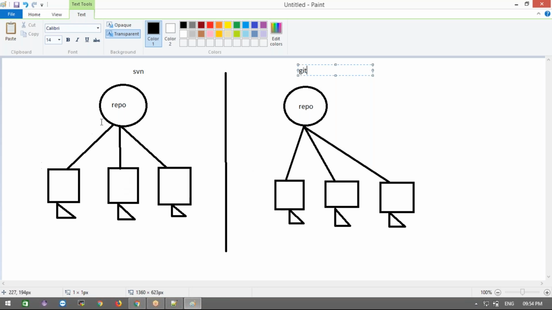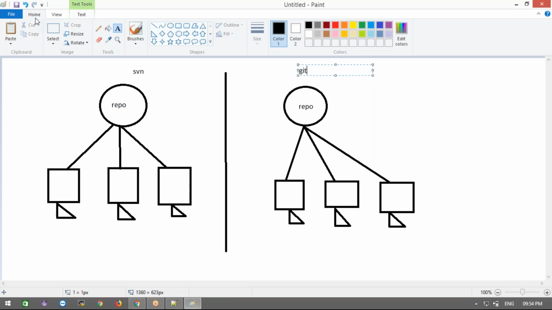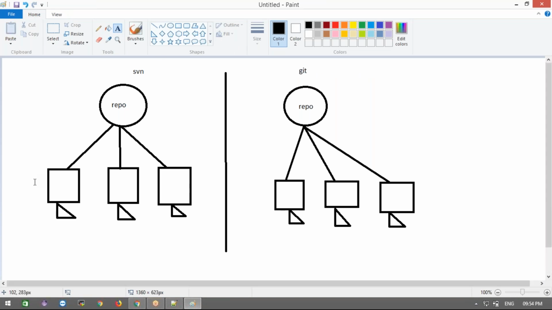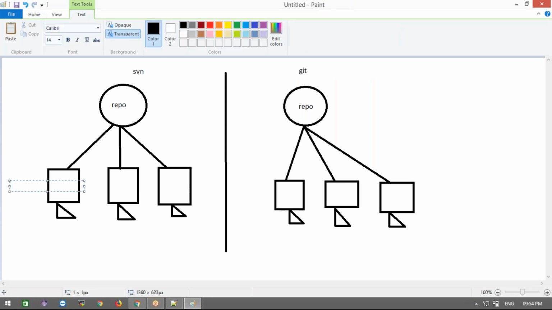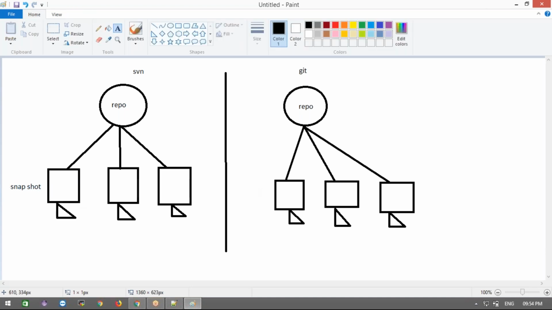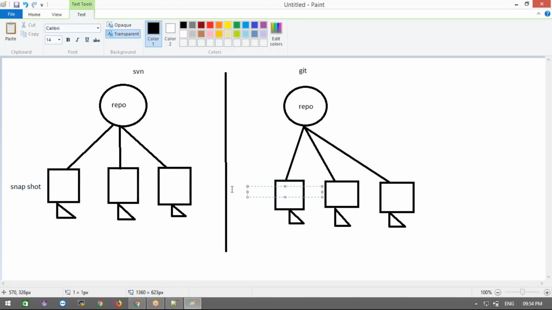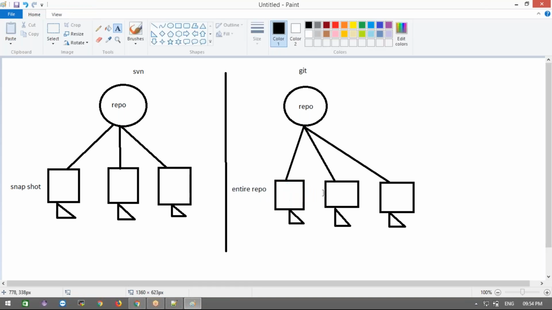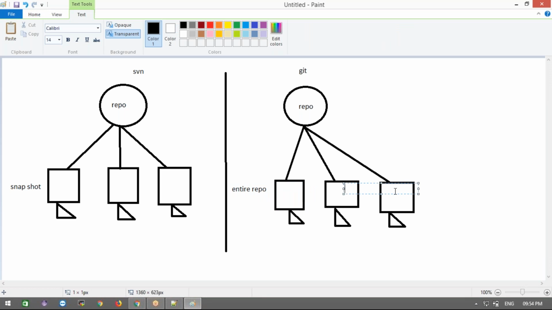Now what happened is, the developer has written the code. In SVN, only a snapshot of the code is available on the developer machine. Here in Git, the entire repository is available on each and every developer machine. Every developer machine has the entire Git repository. In the centralized case, every developer's code is available in the central repository.